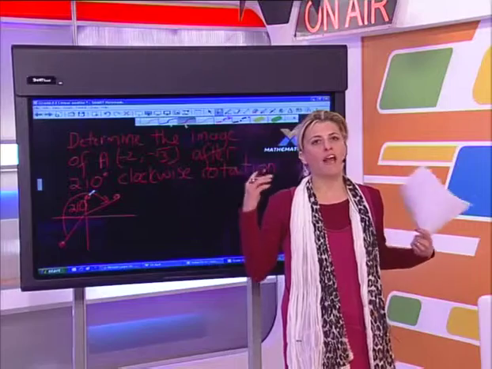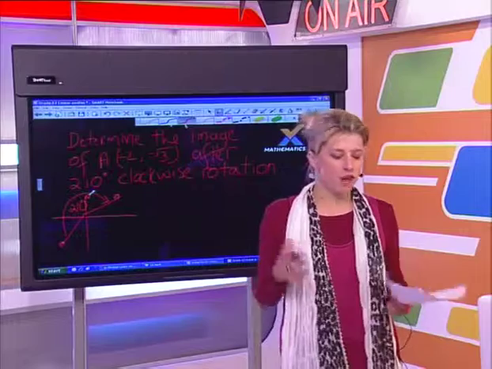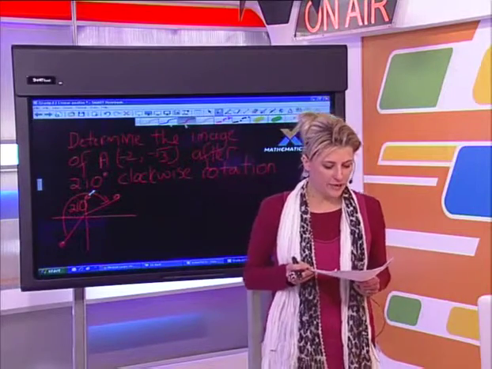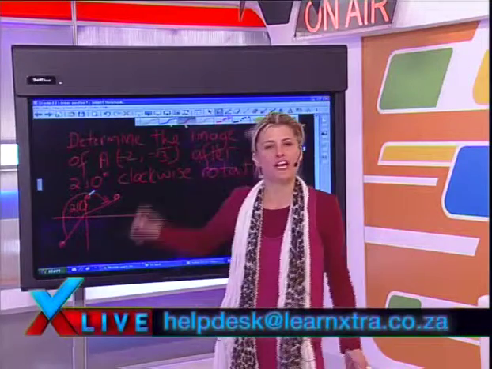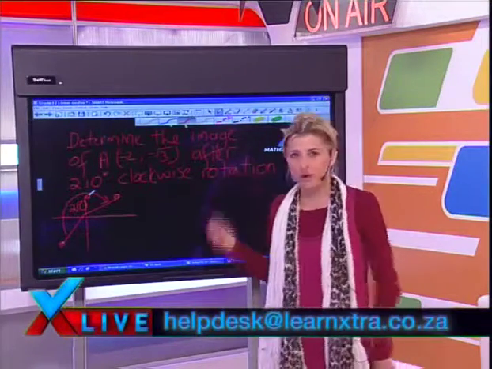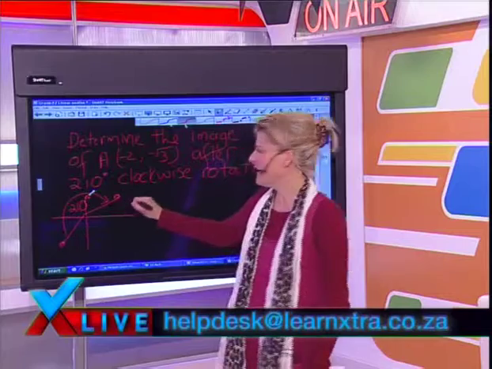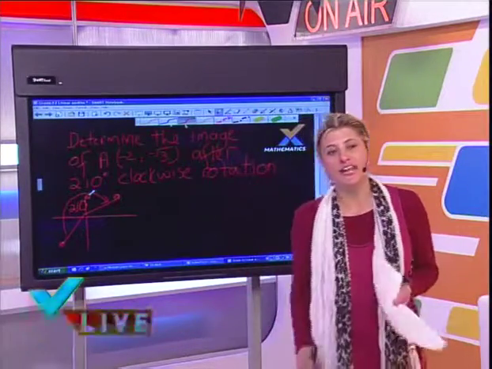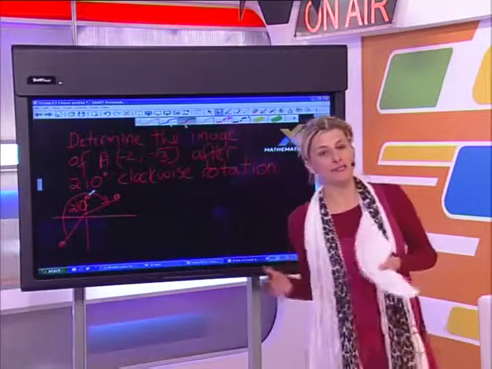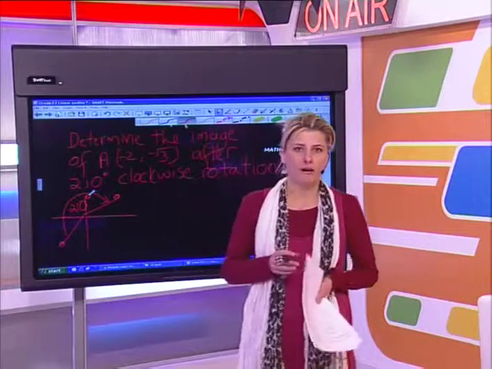What I'm visualizing for myself is that I'm starting off with a negative x coordinate and a negative y coordinate. Now, if I rotate through more than 180 degrees, it makes sense that I would be in the first quadrant once I'm finished. So I'm expecting a positive x and a positive y.